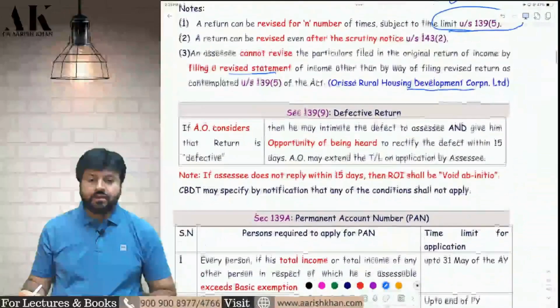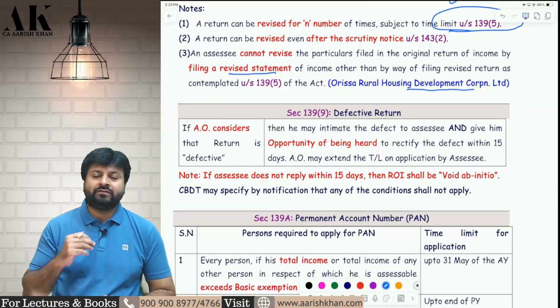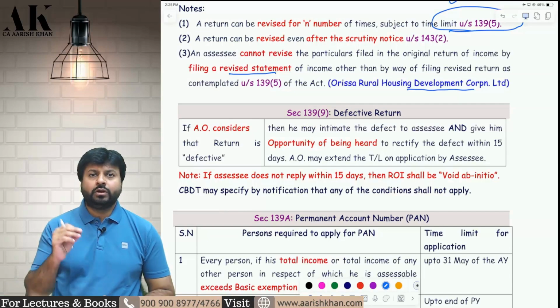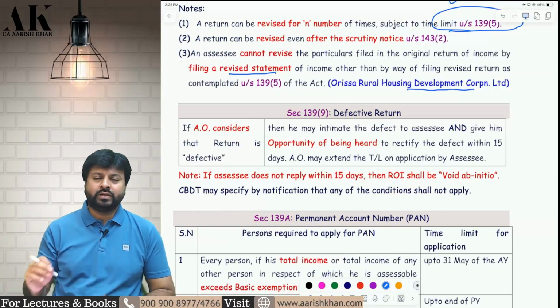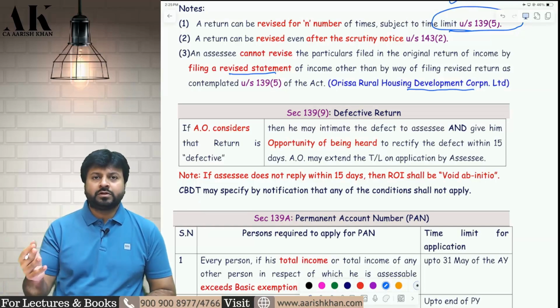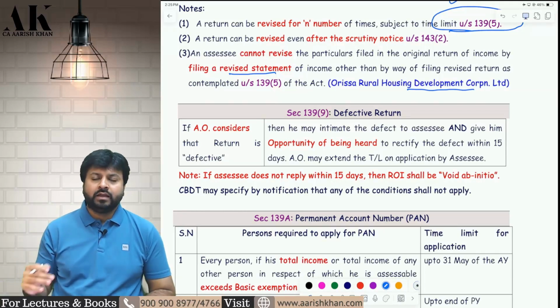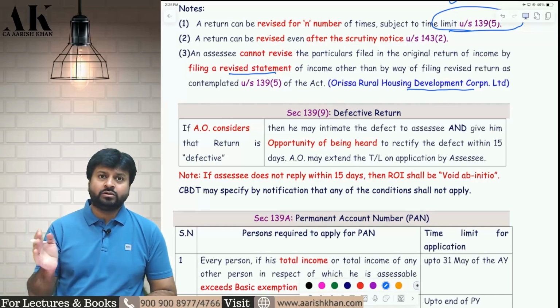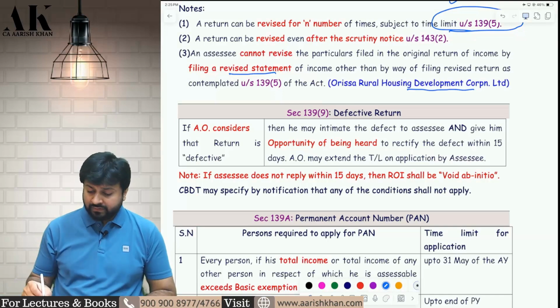Next, 139 subsection 9, defective return. Sir, what is a defective return? Defective return is given under section 139 subsection 9. You have filed the return. Now, after you have filed it, the AO has found some defect or mistake in it. So the AO will intimate you and give you an opportunity of being heard for 15 days. He will tell you that within 15 days you have to rectify the defect. If required, you can also ask for an extension, and he will give you an extension beyond 15 days if required. Now, if you don't cure that defect within the time given by the AO, then your return will be considered to be void ab initio.